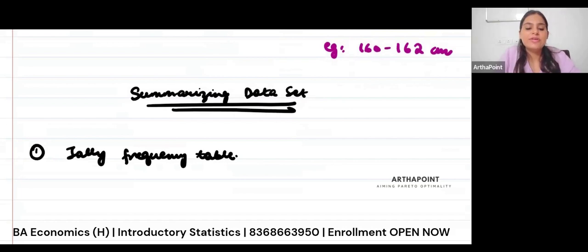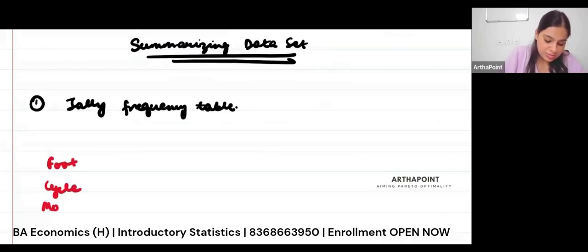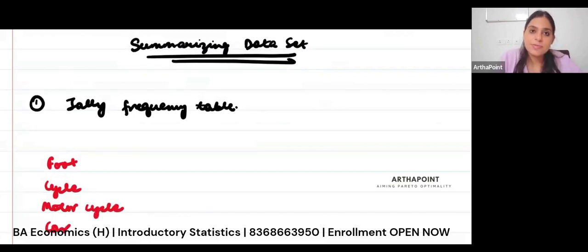So for example, if I want to make a table of how students go from their home to school, I can say via foot, cycle, motorcycle, car, etc. And let's say that I want to give some tallies.